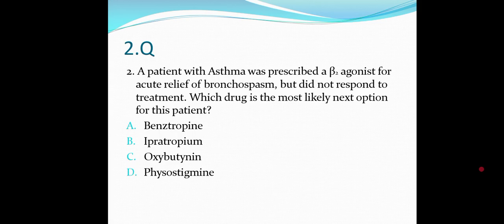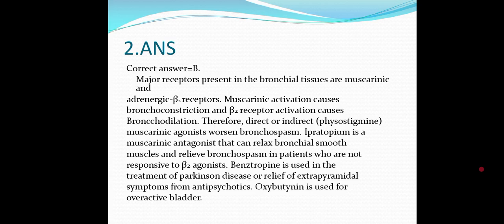So benztropine, ipratropium and oxybutynin. Among these three, which has an action on the bronchial smooth muscle? The major receptors present in the bronchial tissue are muscarinic and adrenergic beta 2 receptors. Muscarinic activation causes bronchoconstriction and beta 2 receptor activation causes bronchodilation.